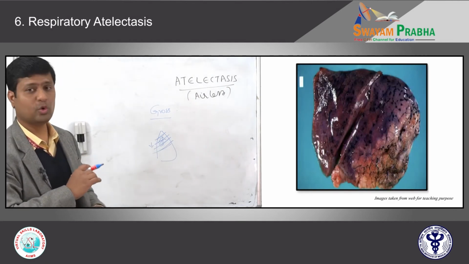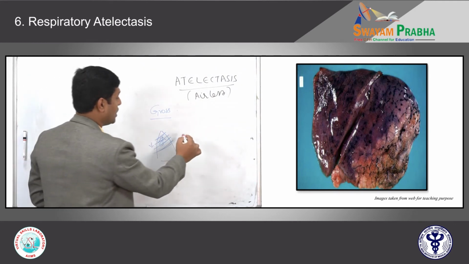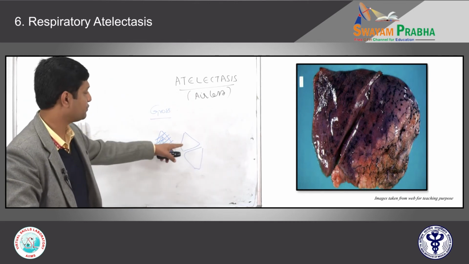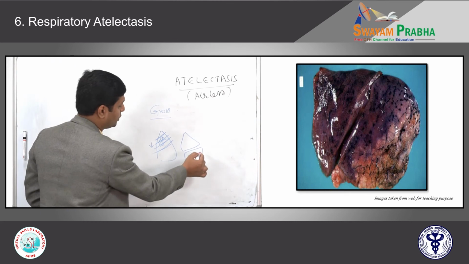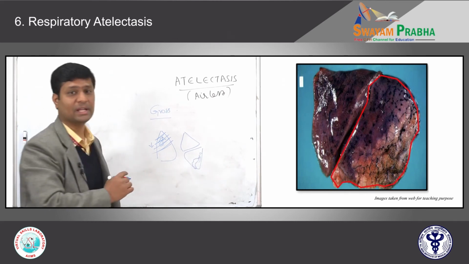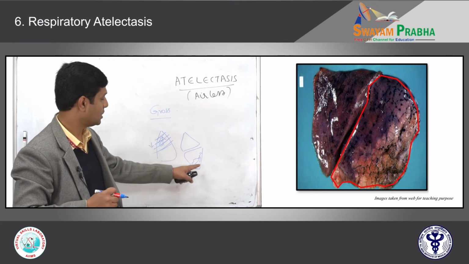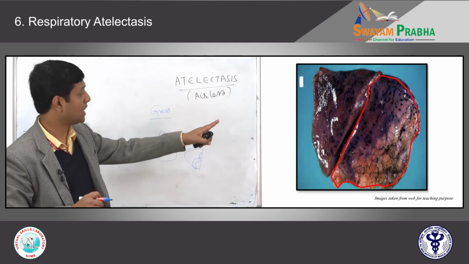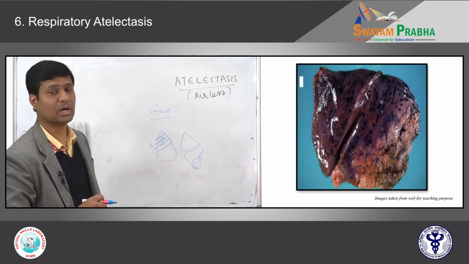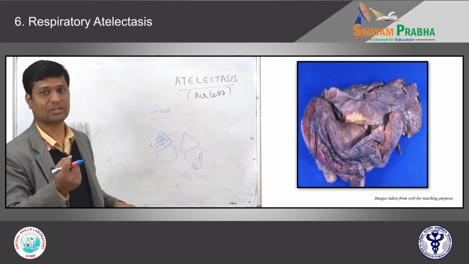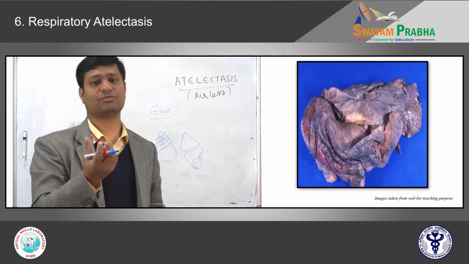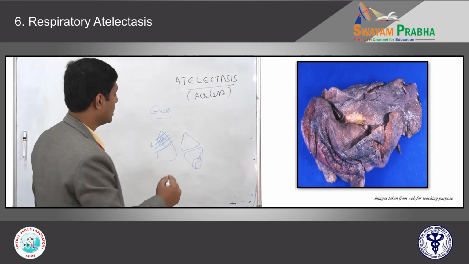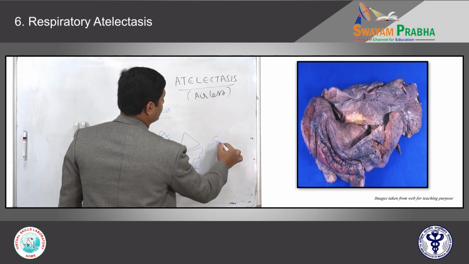In contrast, we have two more pictures. Can you tell me, in the first picture, which part of the lung is atelectatic? Upper lobe or lower lobe? Yes, the upper lobe is fine, but the lower lobe is completely shrunken, airless, and crumpled in appearance, but the pleura and everything else is shiny. So this is how an atelectatic lung looks. And in the other picture, the whole lung is shrunken and completely airless, just like crumpled tissue paper or sponge. So this is how it looks under gross examination.